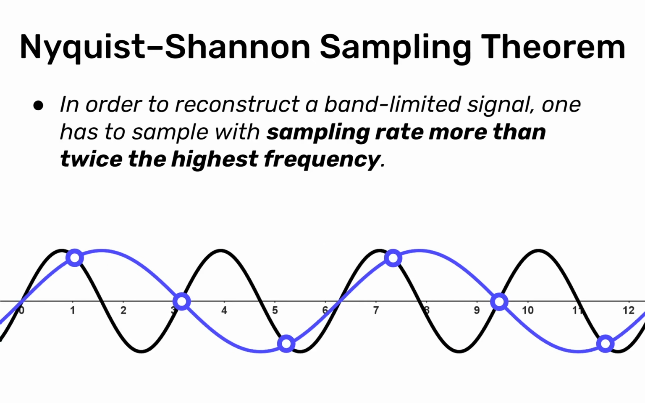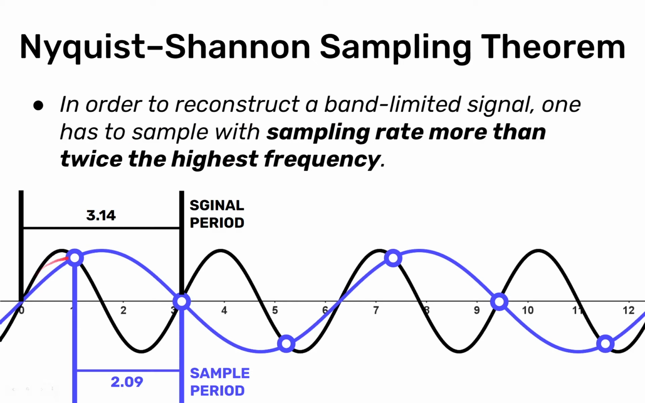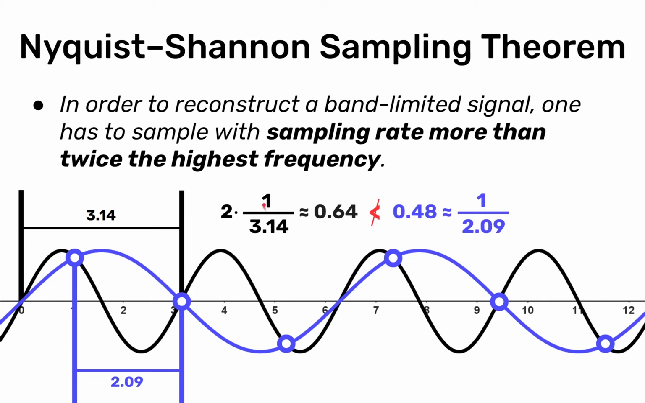The Nyquist-Shannon sampling theorem says that in order to reconstruct a band-limited signal, one has to sample with a sampling rate more than twice the highest frequency. Our period for the original sine wave was 3.14 and we sampled with a sample period of 2.09. If we calculate the frequencies, then 1 divided by pi times 2 would be 0.64. But our sampling frequency was 1 divided by 2.09, which is approximately 0.48. So this is not larger than our required frequency.